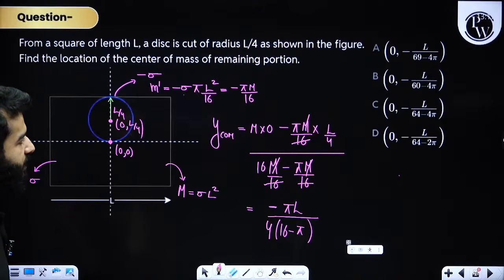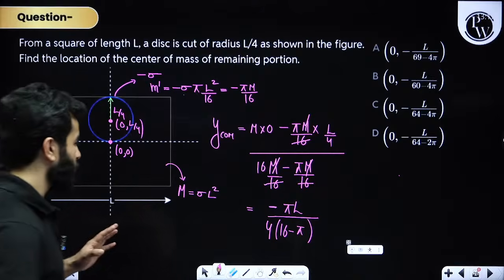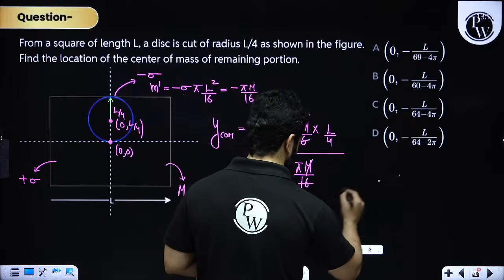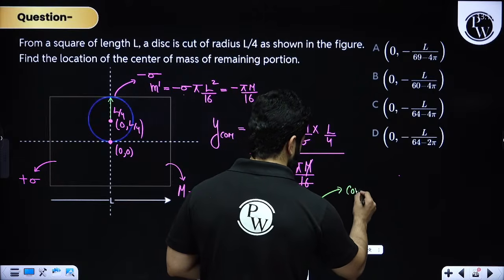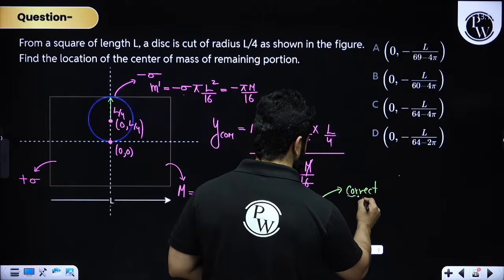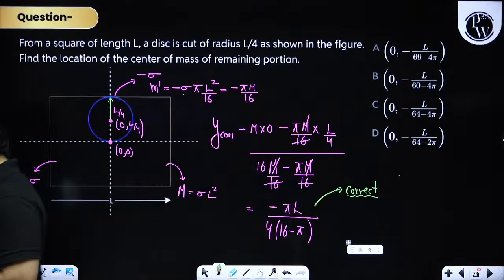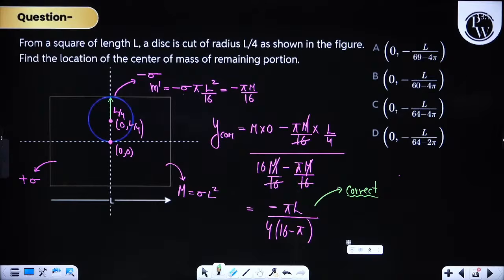I think this answer is absolutely correct. No doubt about it. You tell me if you have any other doubt in this, my dear friends.